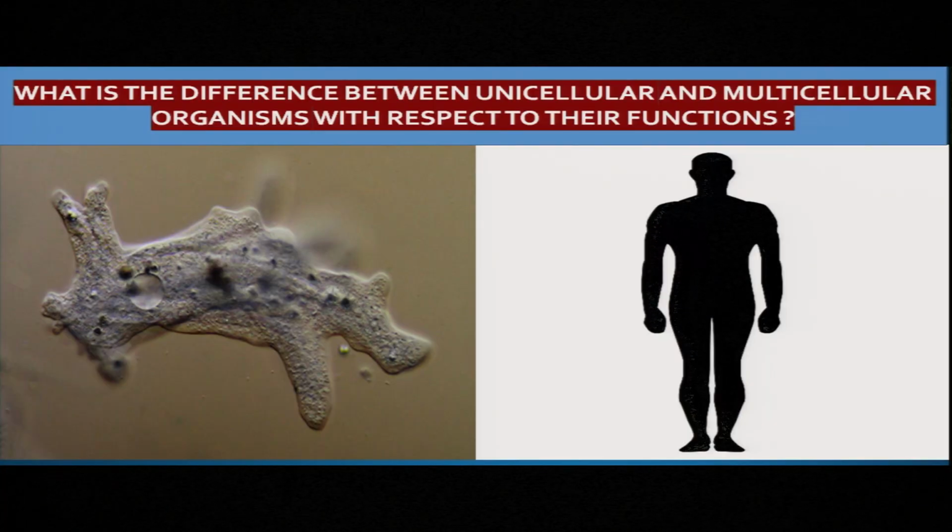Hello everyone, dear students. All of you are aware of different types of organisms found on this earth. Here in this picture you are able to see two different organisms, and I am sure that you are all able to identify them. One is a unicellular organism, the amoeba, and the second is a multicellular organism, the human being. But can you say what the difference is between unicellular and multicellular organisms with respect to their functions?